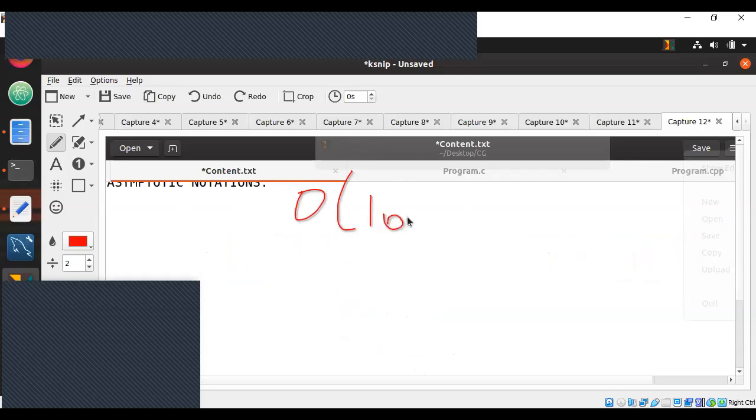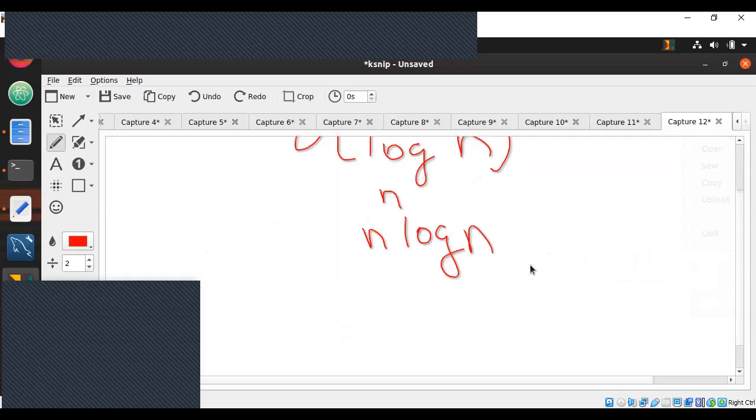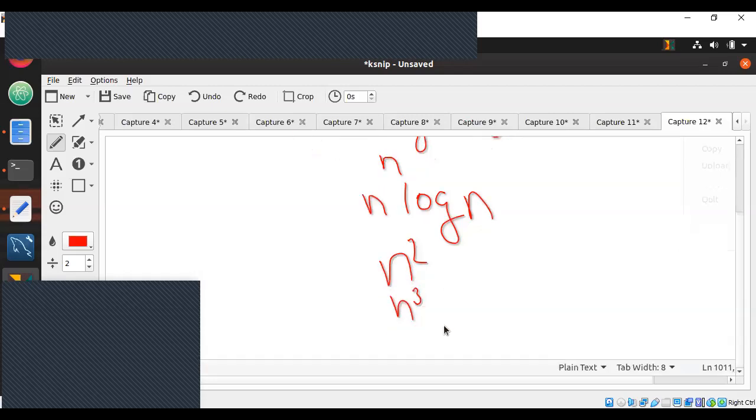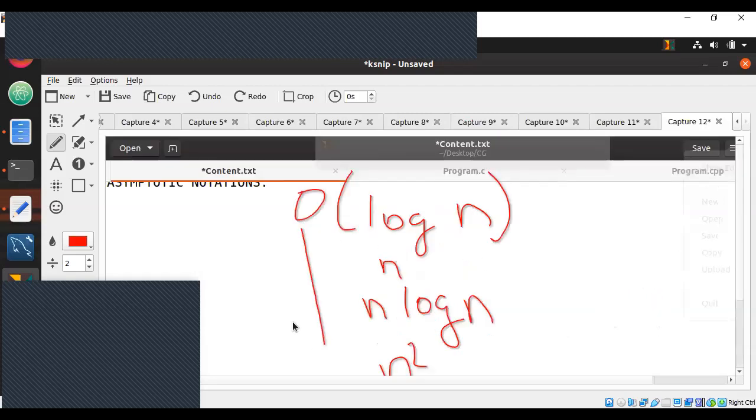There is big O of log n, there is big O of just n, there is n log n, there's log n log n, and if I'm not wrong, n square, then n cube. After n cube, you have n to the order of 1, and then you have 2 after this. Let me write the last one here, 2 to the order of n. This is the order in which it grows.